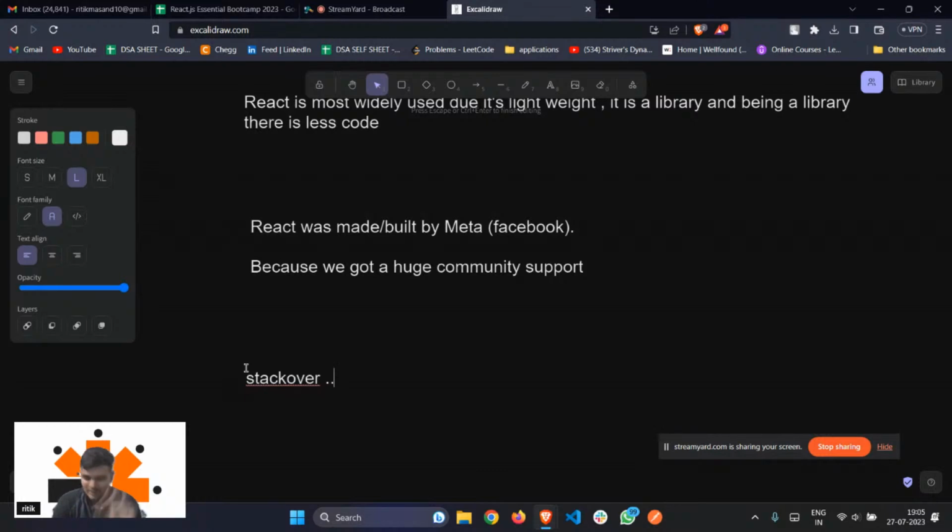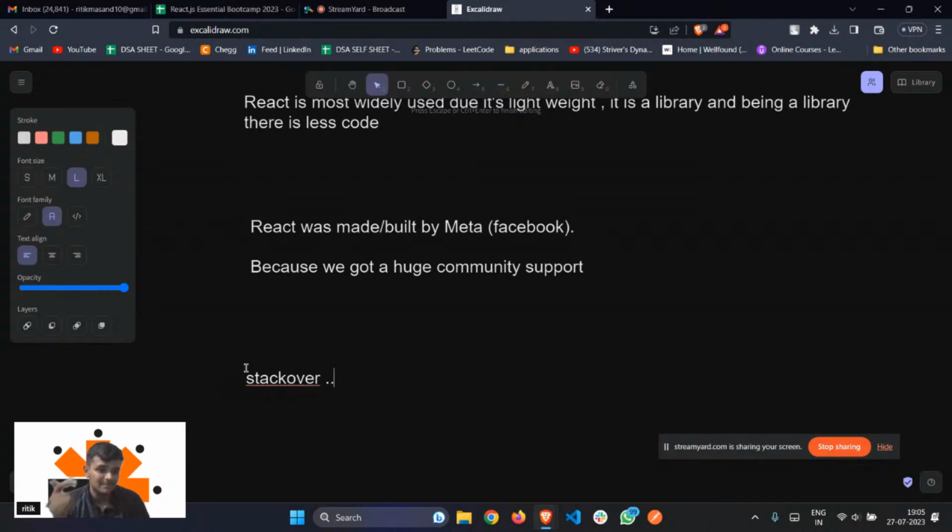I'll just do one thing. I'll just copy and paste the error in my browser, right? So this is the only reason that all the things come up. And how are we able to get the solutions to our problems? Because it has a very huge community support, right? We as a developer can trust React, right?